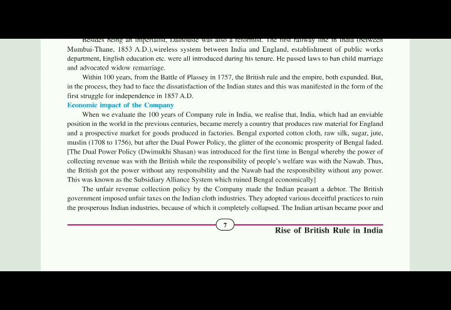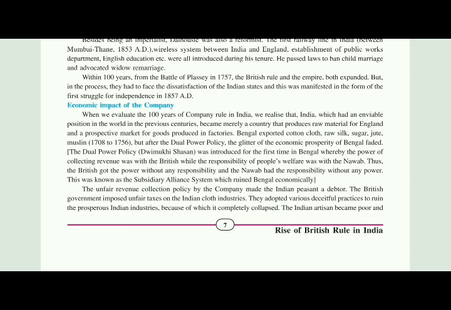The British government imposed unfair taxes on the Indian cloth industry. They were unlawfully imposing taxes on the products. As we have seen, this was an important consequence of the Battle of Plassey.